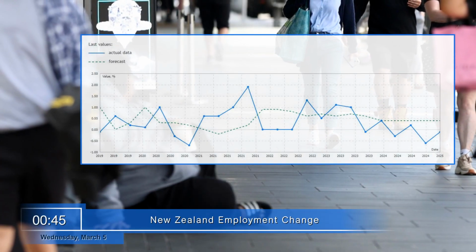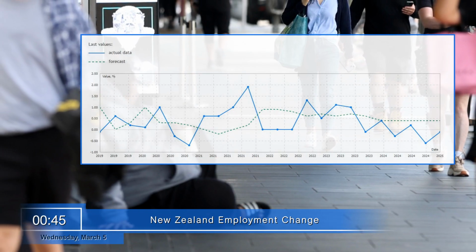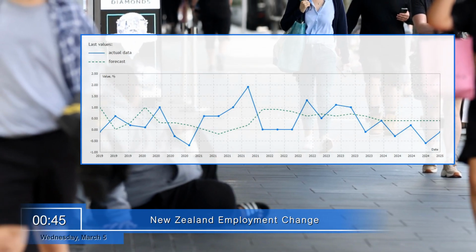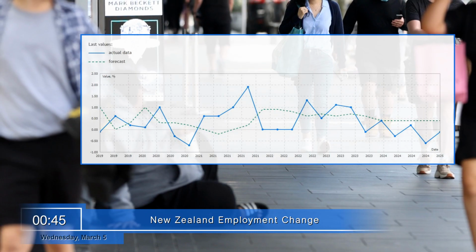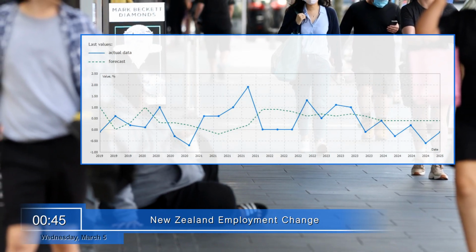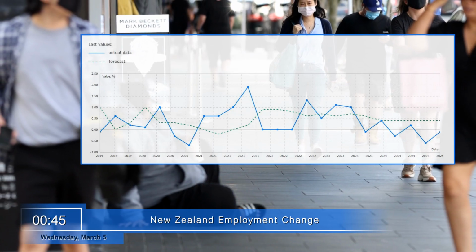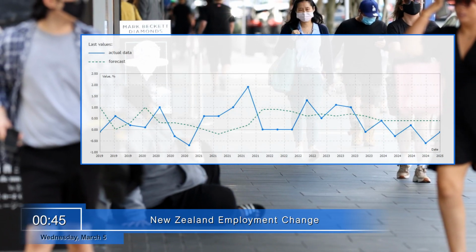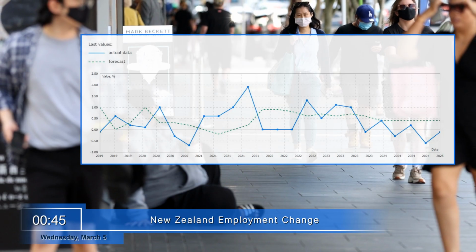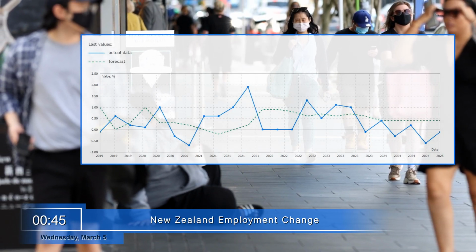Wednesday, March 5th. At midweek, New Zealand will show the quarterly employment change at 0:45. It reflects the change in the number of officially employed citizens in the New Zealand economy in the reporting quarter relative to the previous quarter. Employment growth indicates the strengthening of the labor market and may positively affect the New Zealand dollar quotes.